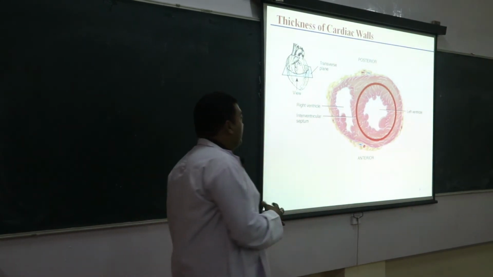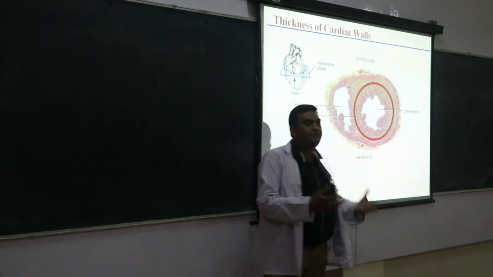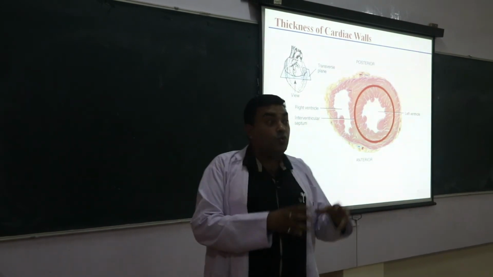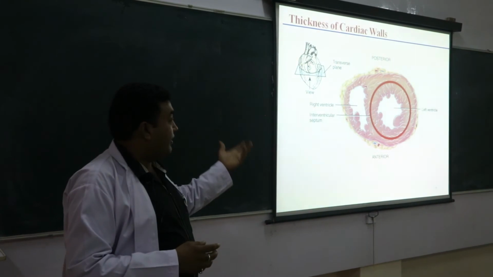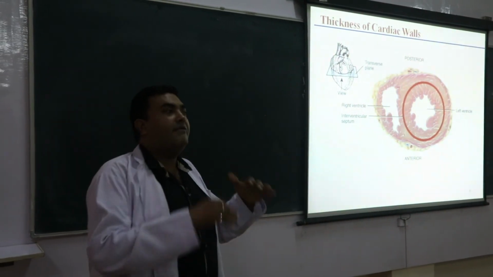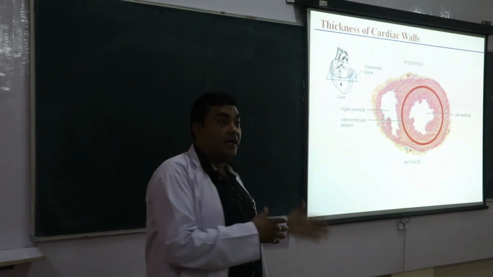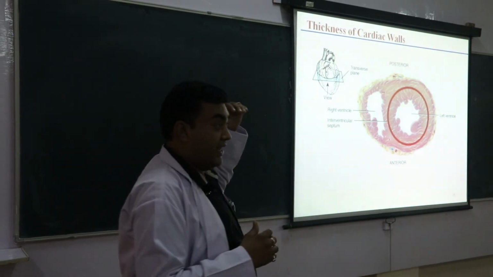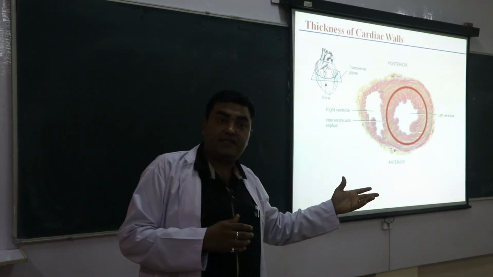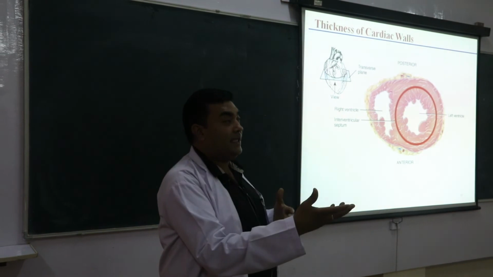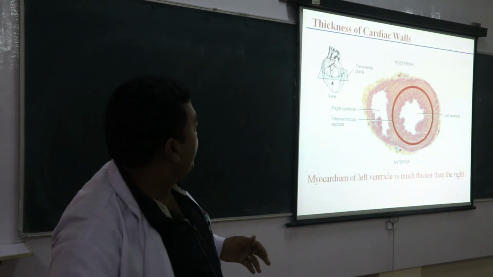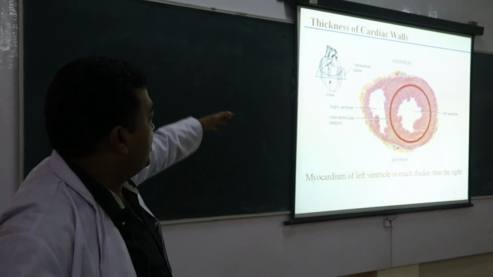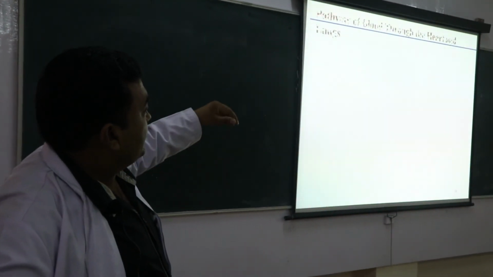Why is it so? Because the left ventricle has to generate pressure to push the blood throughout the body, so the left ventricular wall is found to be thicker, and it is anatomically thicker. And if the anatomical thickness leads to pathological thickness, then the patient would develop left ventricular failure. Okay, this is the section that shows the thickness.